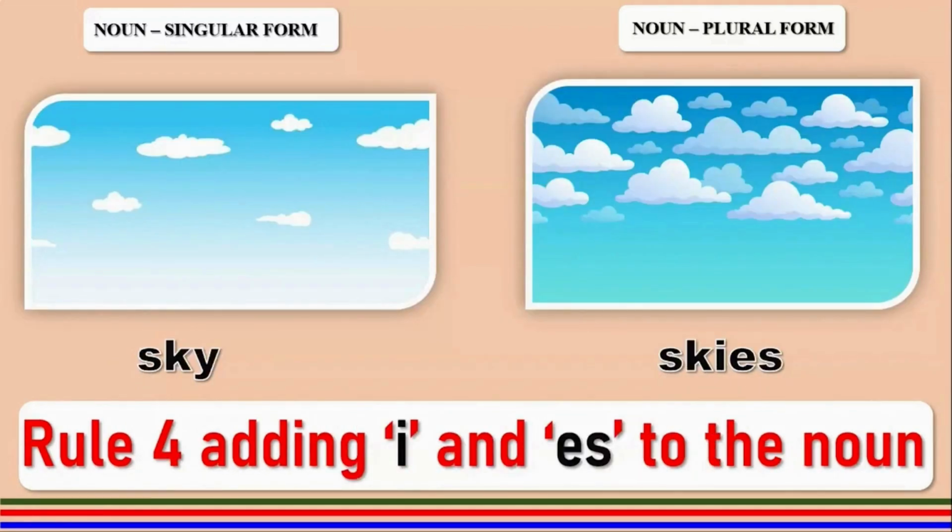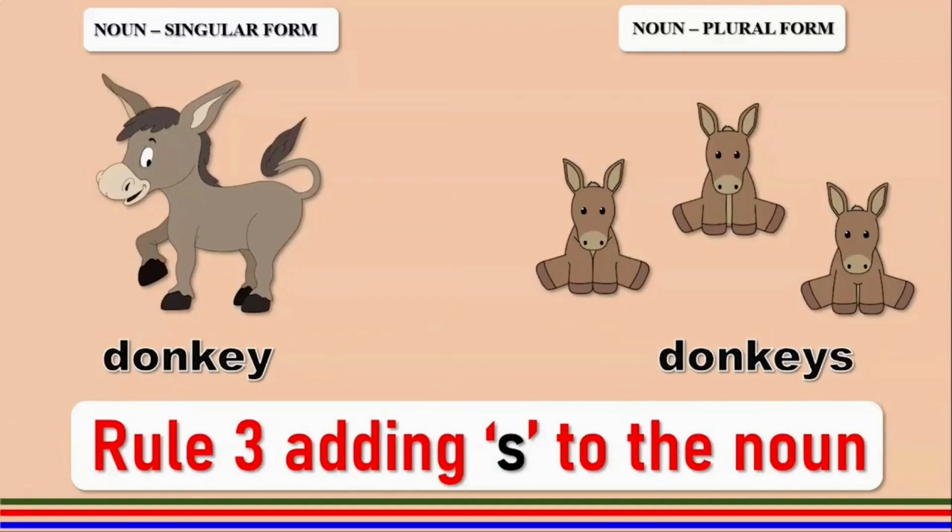Sky. The word ends with the letter Y, so Y is replaced with I and we add ES to get skies. And this is rule number 4. Donkey. So you have EY, you have a consonant and it is preceded by a vowel.